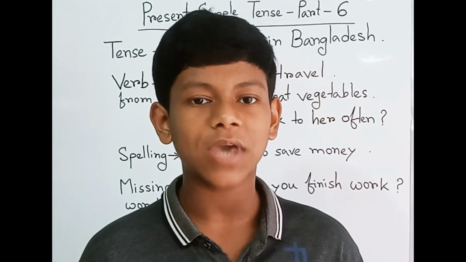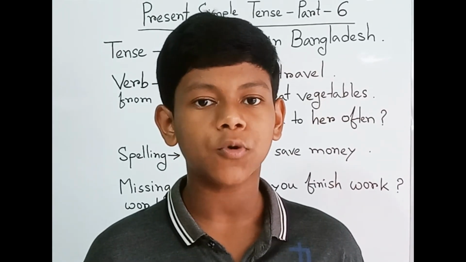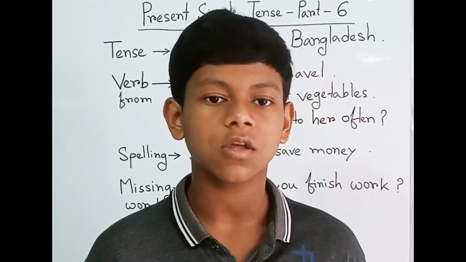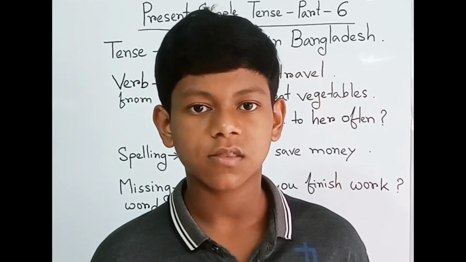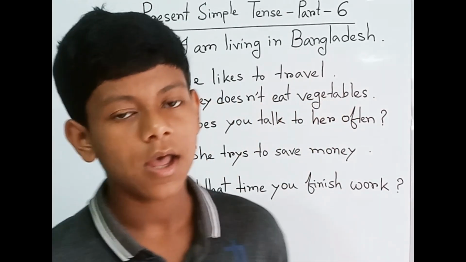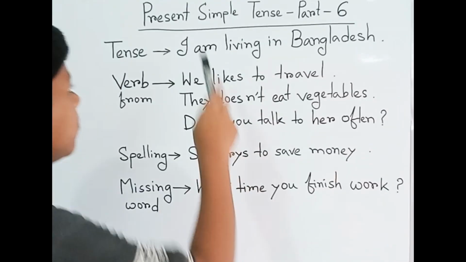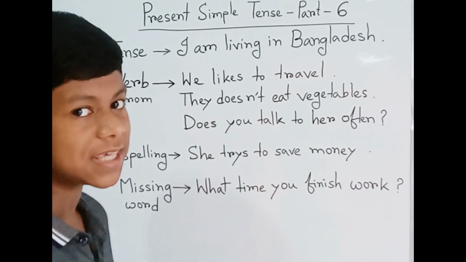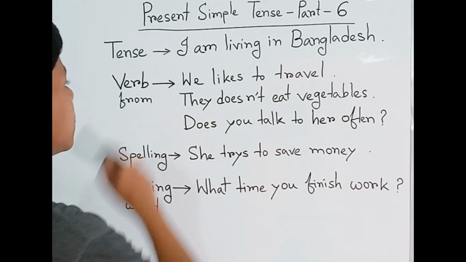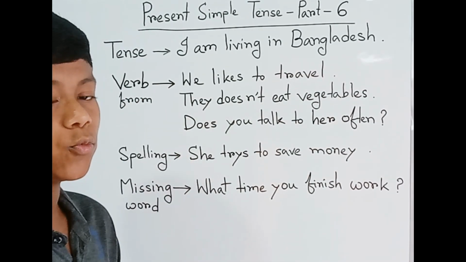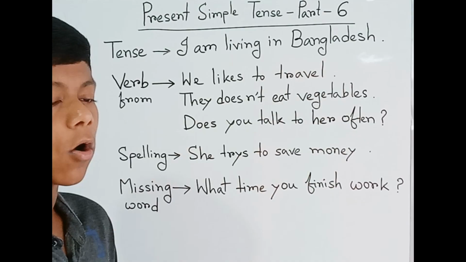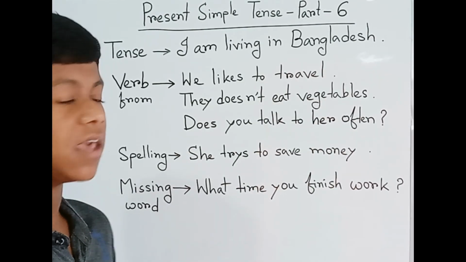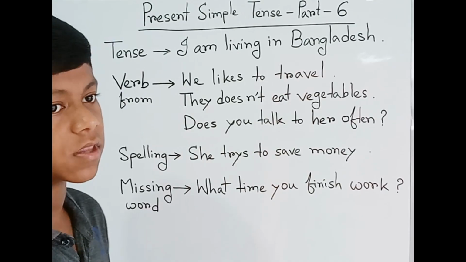So today we will see which common errors or common mistakes we gradually make. Let's have a look at the board. In present simple tense, first of all, we always make mistakes with the tense itself.